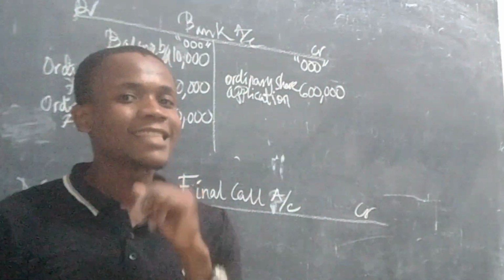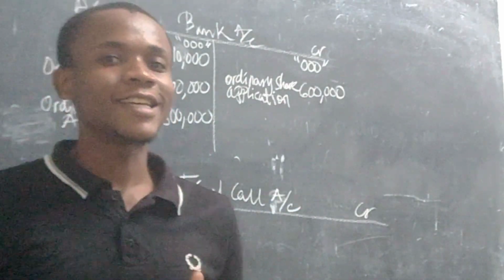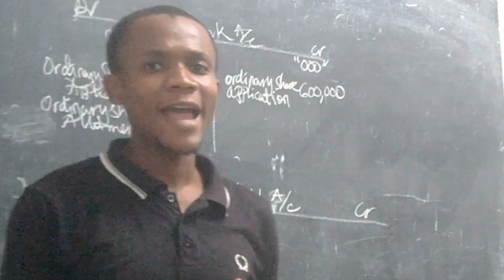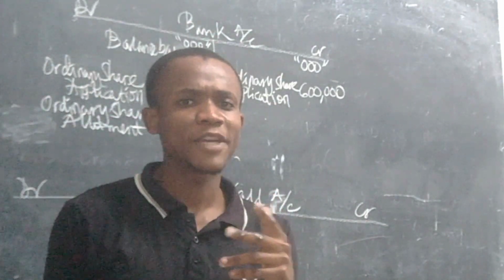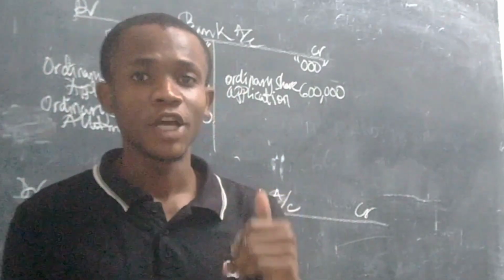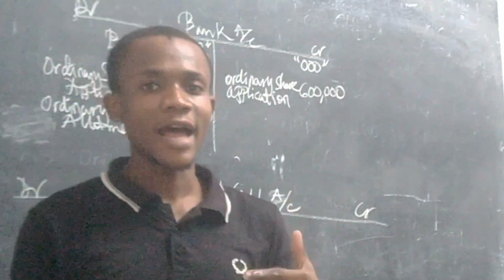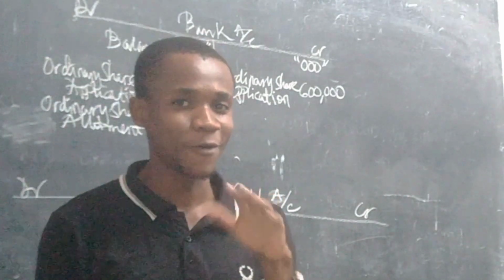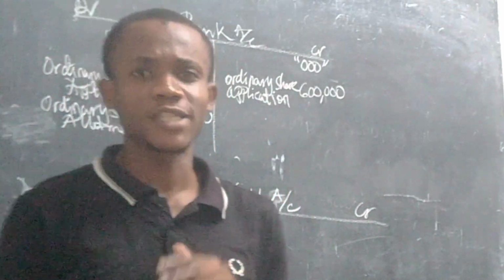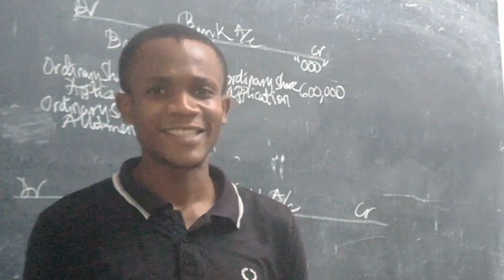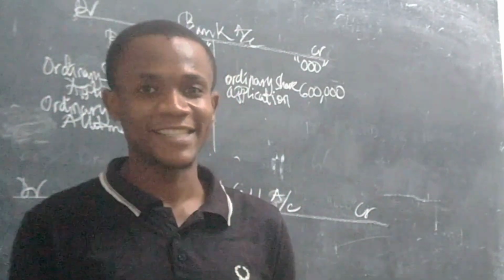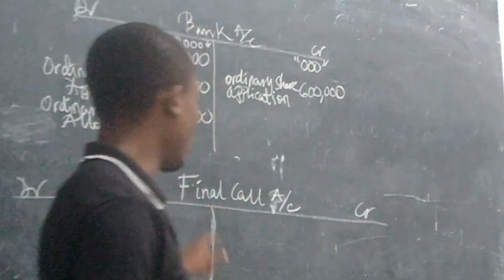Okay. As I told you, company accounts are all about stages. Why? Because the method of payment used is installments, and hence they pay little by little at every stage. The first stage was application. We saw how we recorded it, right? The second stage is the allotment stage, which we've already recorded. Now, the third stage is called final call.